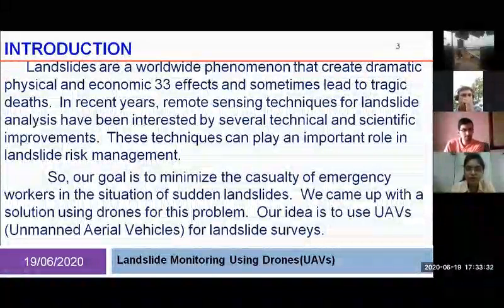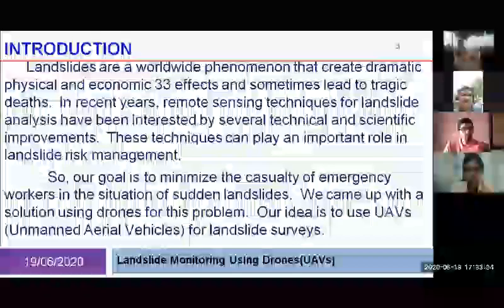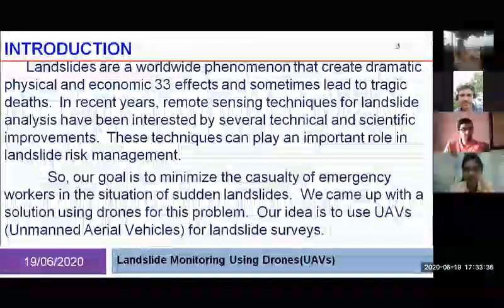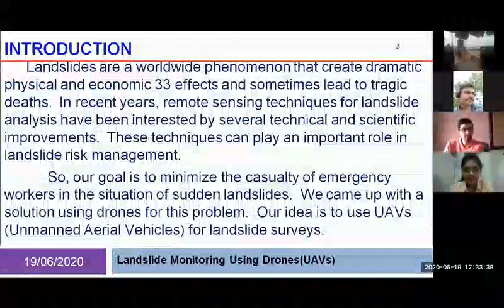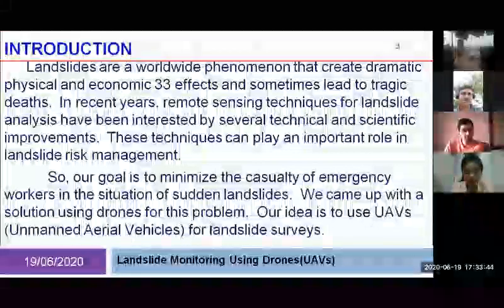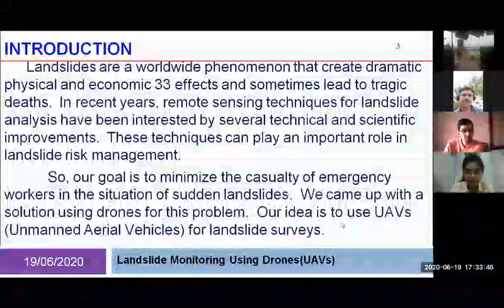So our goal is to minimize the casualty of emergency workers in the situation of sudden landslides. We came up with a solution using drones for this problem. Our idea is to use UAVs, that is unmanned aerial vehicles, for landslide surveys.